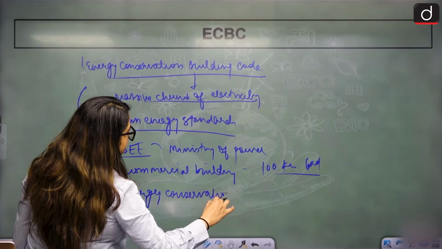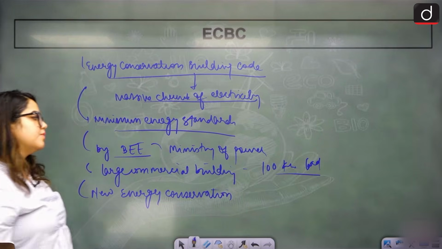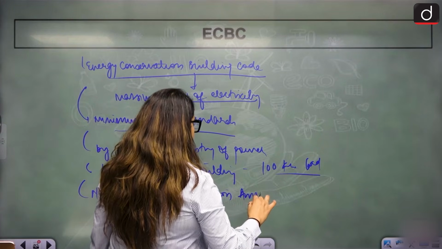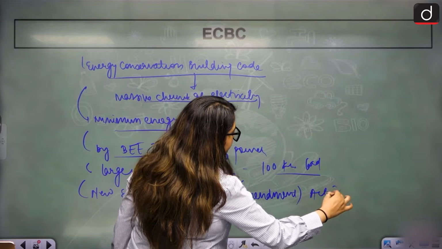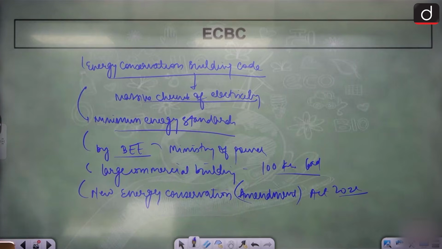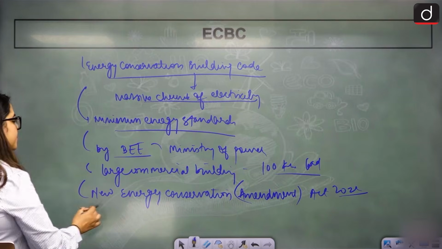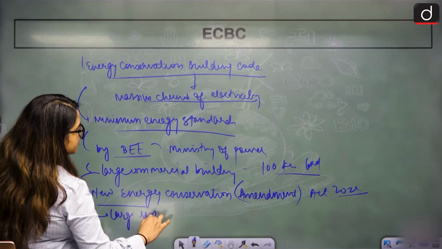The new codes have been released under the Energy Conservation Amendment Act of 2022. That is how they will run. On the basis of this act, the Energy Conservation Sustainable Building Code has been released, which will include large residential buildings also, not just commercial.